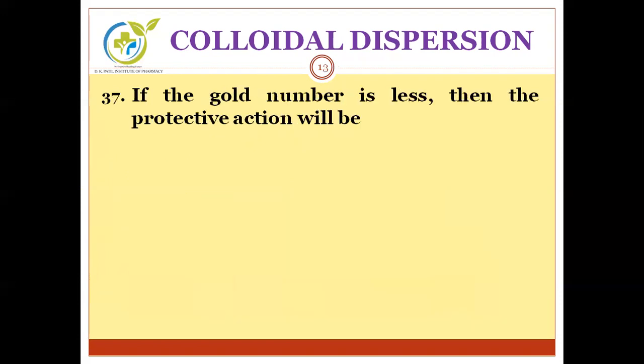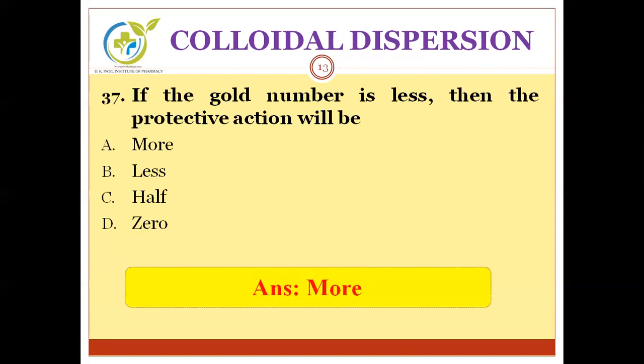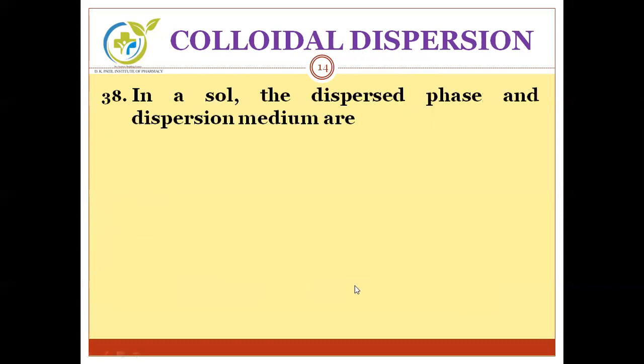Next question. If the gold number is less, then the protective action will be A, more, B, less, C, half, D, 0. You have to find out the correlation between gold number and its protective action. And the correct answer is more. Means if the gold number is decreased, ultimately its protective action will be increased. It will be more. Moving to the next question.